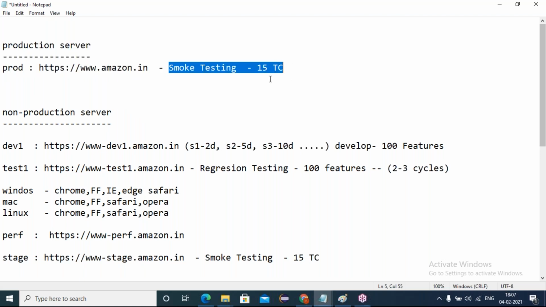Sir, this is an example of a product-based company, but in service-based companies also it will be the same? Yes. We never interact on the production server for developing and testing, because the production server is meant for business and customers, not for developing and testing. The application is meant for end customers, right? No one else will be there. You and I would be the only employees left in the Amazon production server. That's it, no one will come.